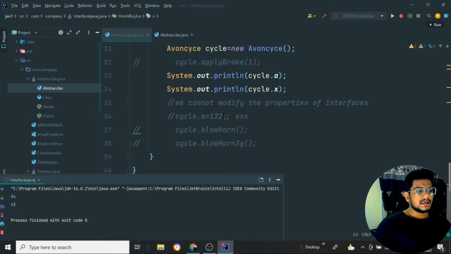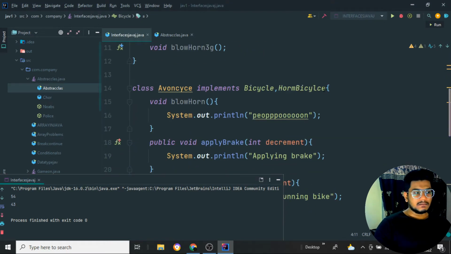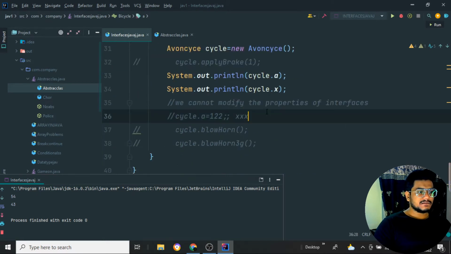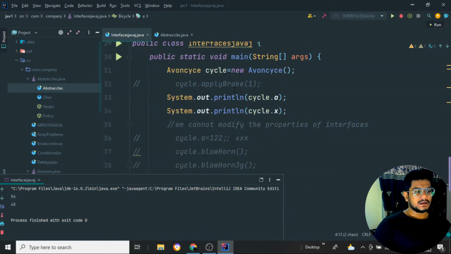So if I want to change the value of a, cycle.a, whatever the value of a is there, if I want to change it to 52, I cannot do that, because it is not allowing. Whatever the interface variable values are there, we cannot change them. So we cannot change the particular value of a. Okay, so it is not valid. We can just try it with the example, but it is not valid. We cannot change the values of an interface which have been declared over here. Okay, so that is one thing.